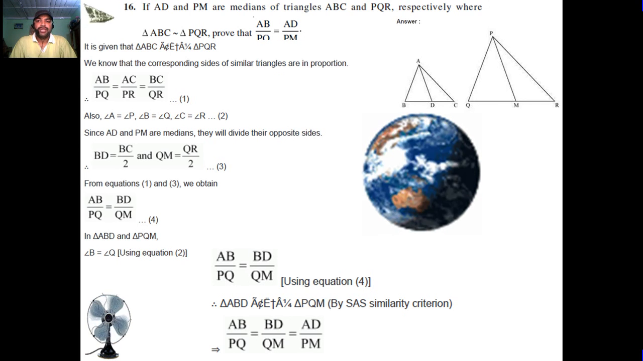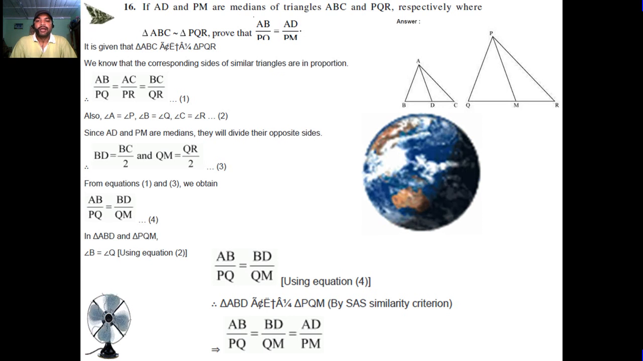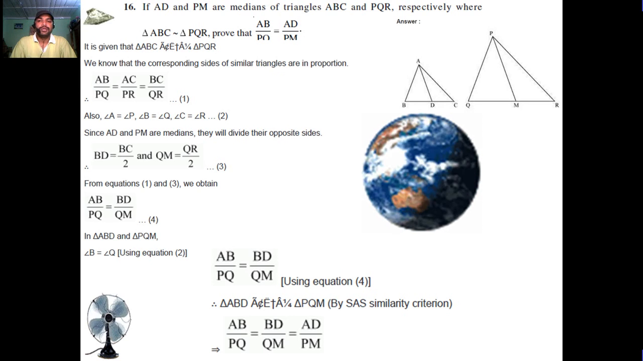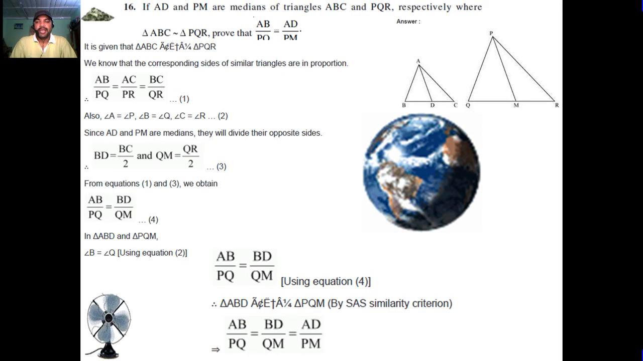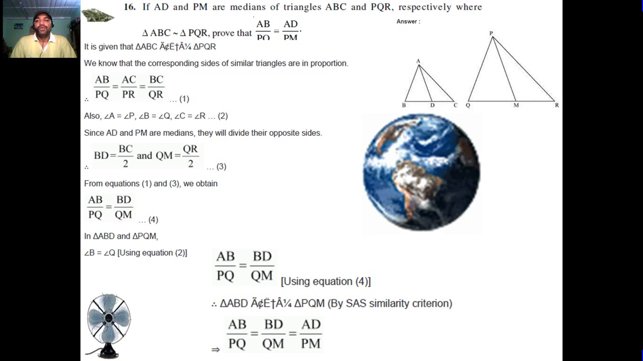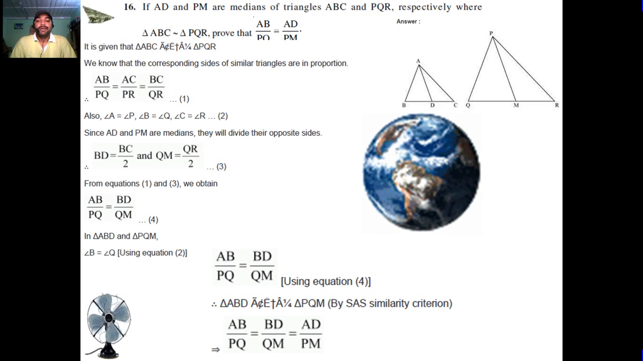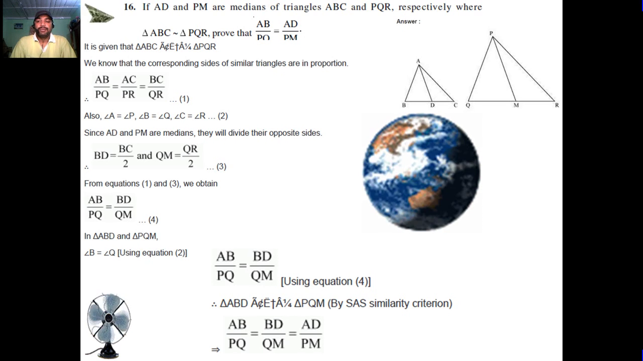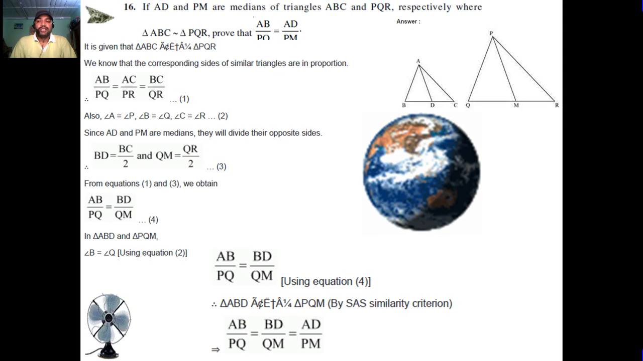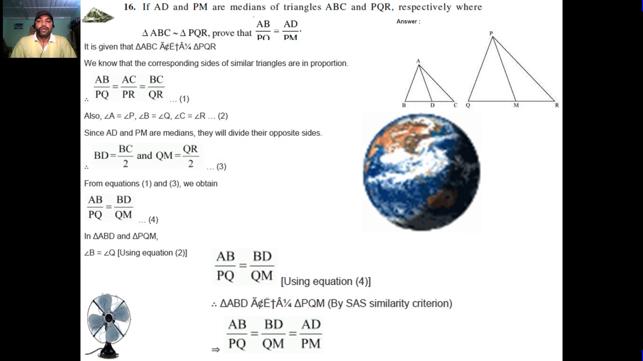If AD and PM are the medians of triangles ABC and PQR respectively, where triangle ABC is similar to triangle PQR, prove that AB upon PQ equals AD upon PM. It is given that ABC is similar to PQR. We know that the corresponding sides of similar triangles are proportional. AB upon PQ is equal to AC upon PR and BC upon QR, equation number 1. Also angle A equals P, B equals Q, C equals R, equation number 2.